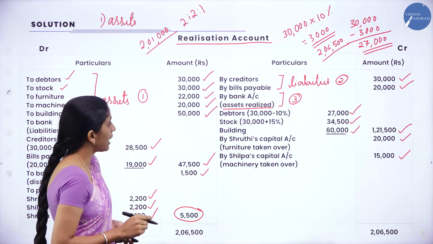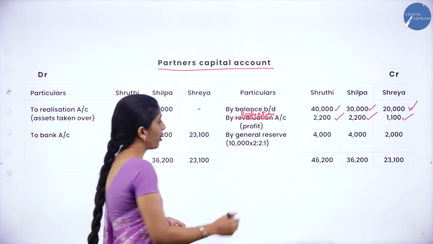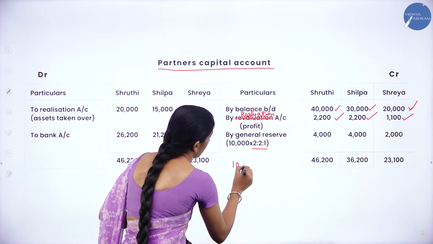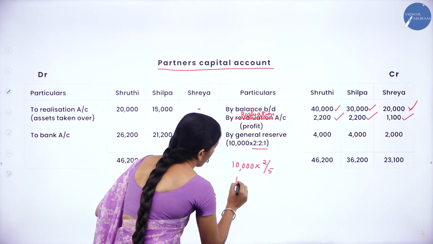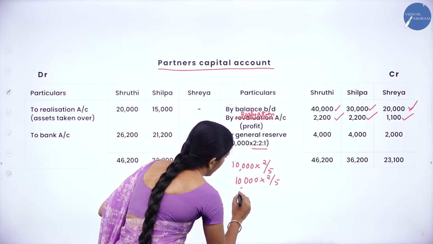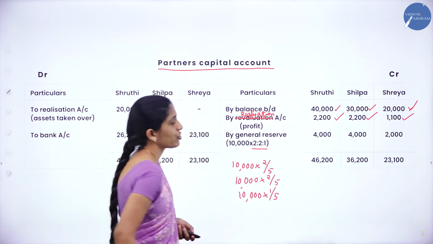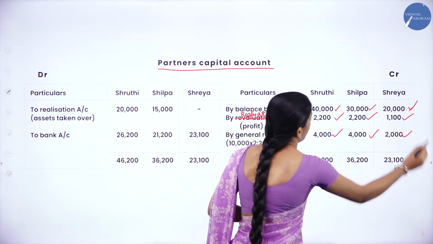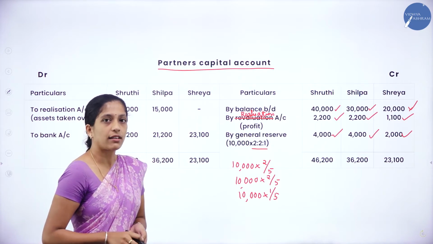Now we shall transfer that reserve, that is by general reserve. 10,000 was the general reserve and the profit sharing ratio is 2:2:1. So how to transfer? 10,000 into 2/5. In the same way, 10,000 into 2/5 for Shilpa and 10,000 into 1/5 for Shreya. Now when you calculate, you will get 4,000, 4,000 and 2,000. So now we have transferred our general reserve.